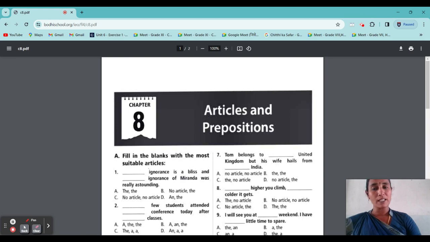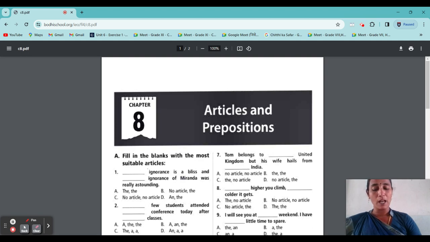The definite article is "the", and the indefinite articles are "a" and "an". So what are the rules for articles? Given below are the types of articles, definite and indefinite.